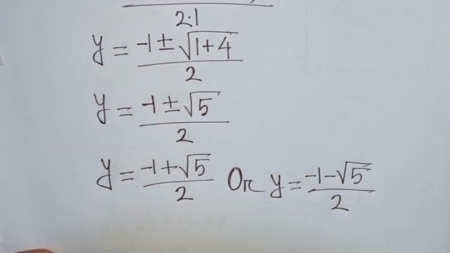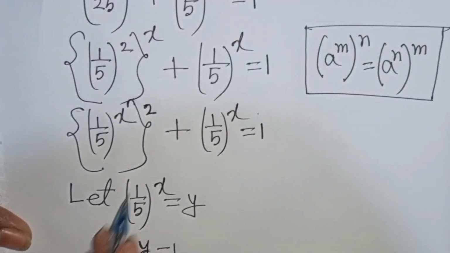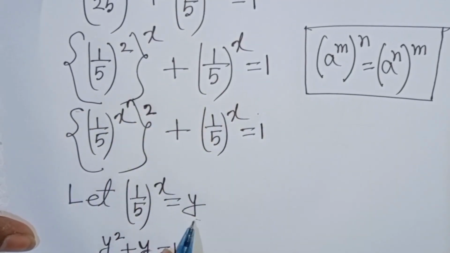But remember that y means we let (1/5)^x be substituted by y.